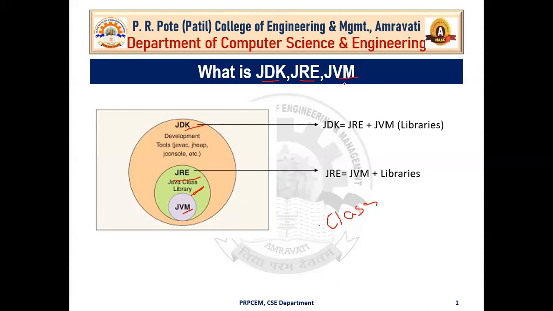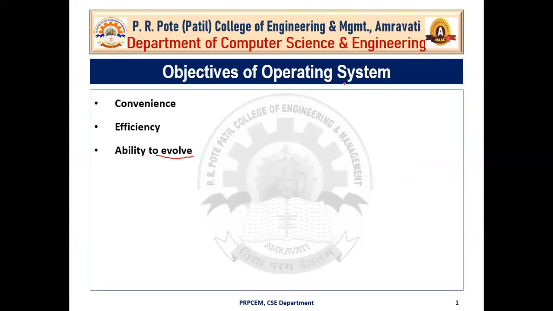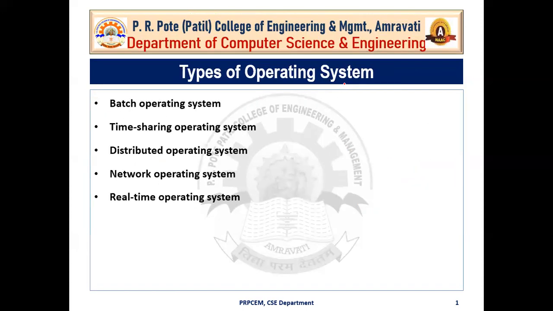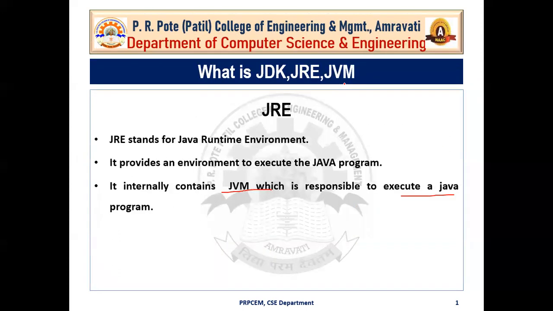Okay, so I hope you understand what is an operating system, then what are the objectives of the operating system, what are the types of operating system, and what is meant by JDK, JRE, and JVM. Okay, so I hope you understand all this.